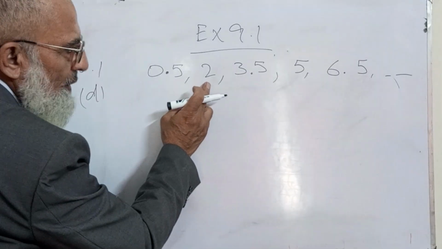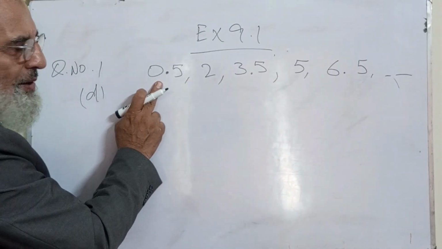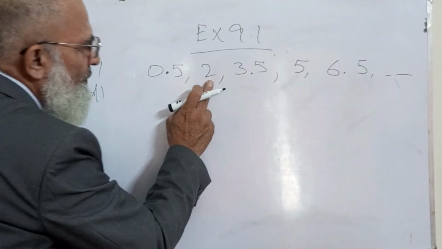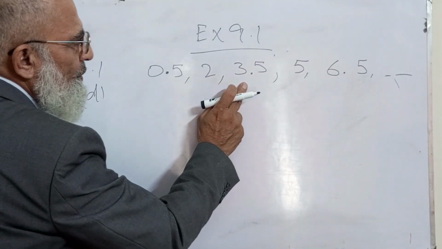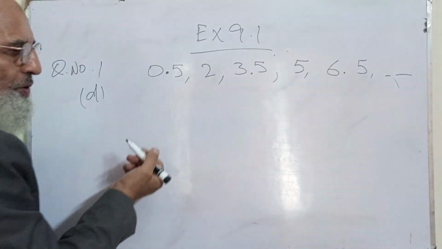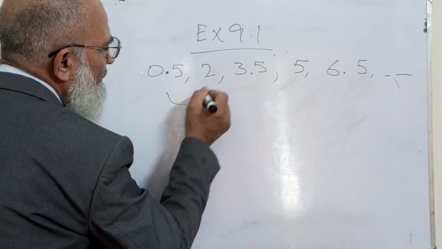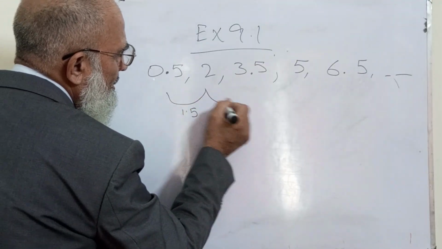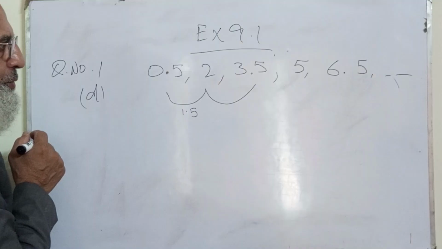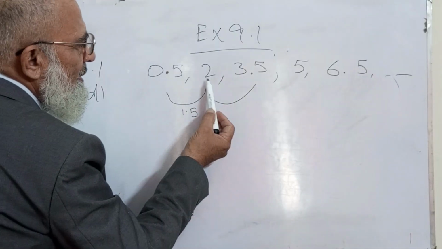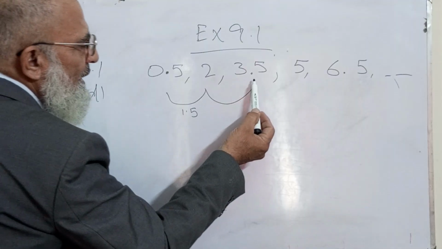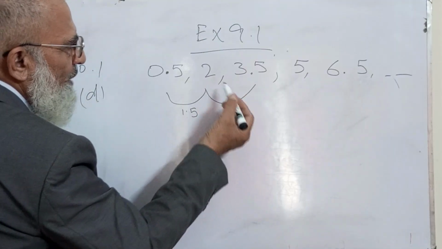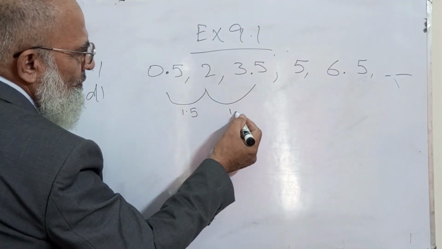So my dear students, if I subtract this from this, it will become 1.5. So you see that 1.5 is the increment over here. Applying the term to term rule, just subtract the previous term from the next term, you get 1.5 in each case.